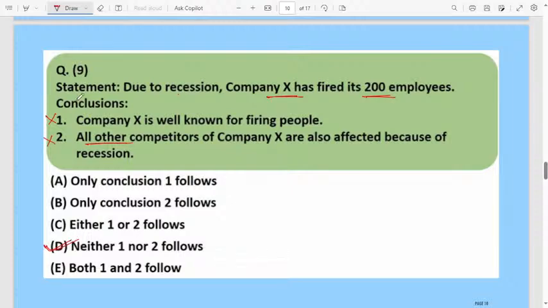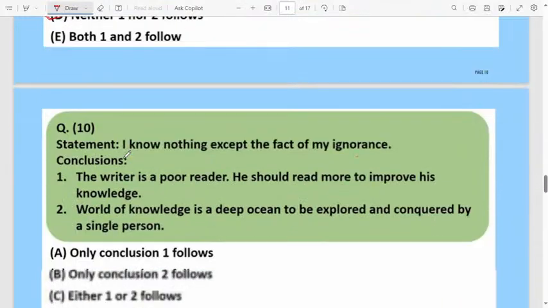According to the statement you have to judge whether the conclusion is right or wrong. Don't go beyond the statement. That's why I'm stressing that.